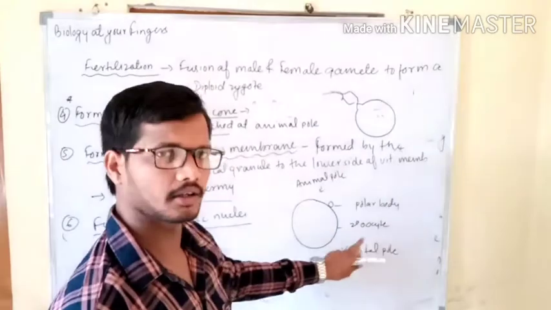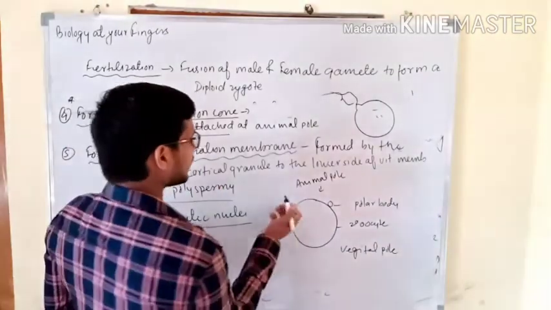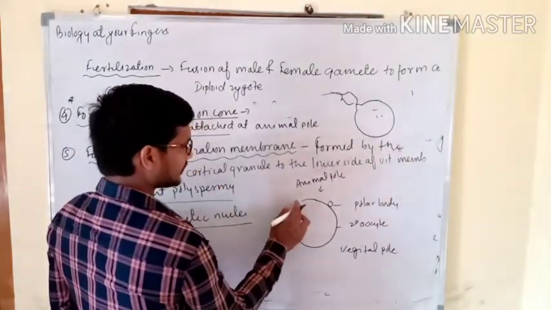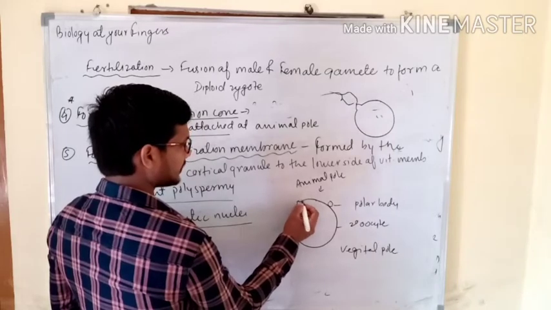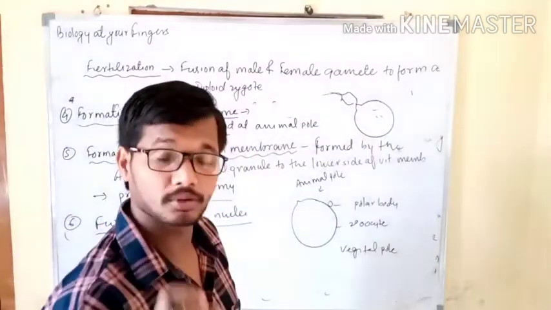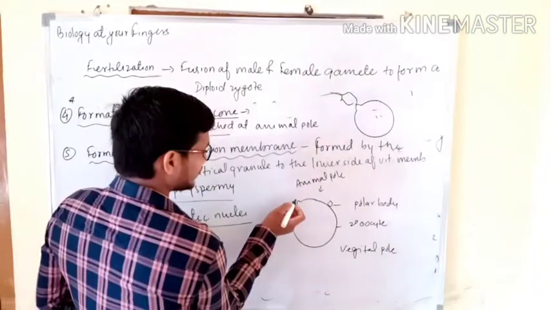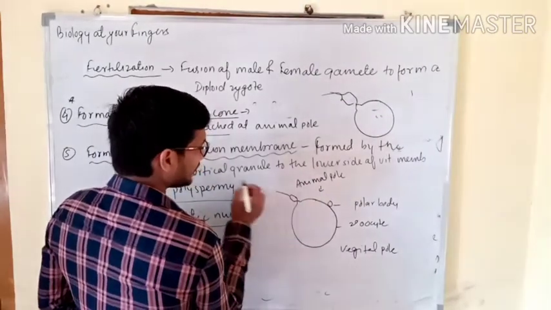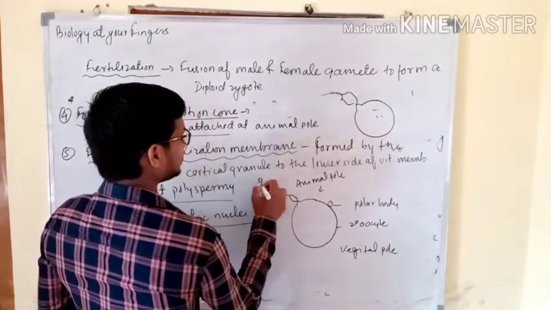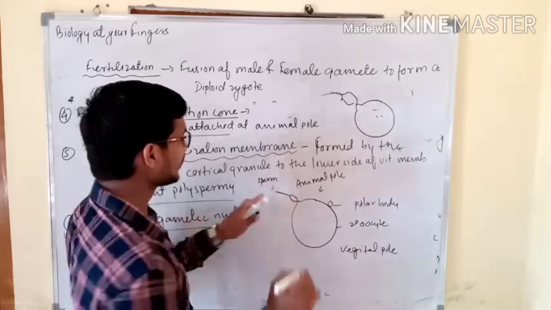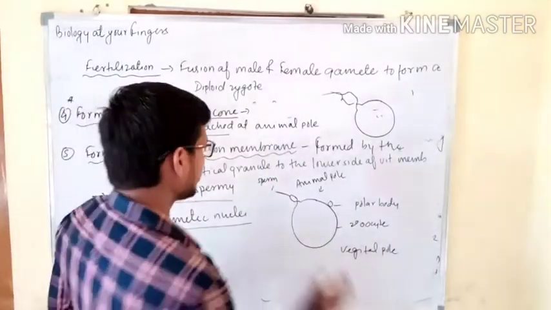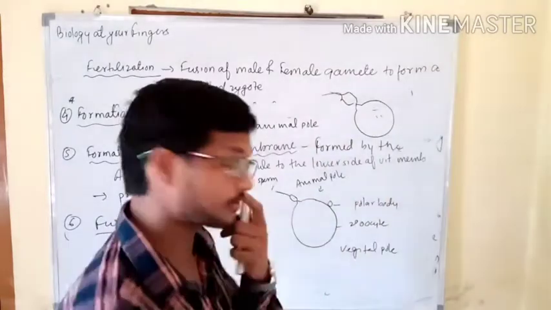This was the secondary oocyte, and here, as you know, there was formation of reception cone, and on this reception cone sperm will come and bind. So let's consider sperms come here. This one is sperm.